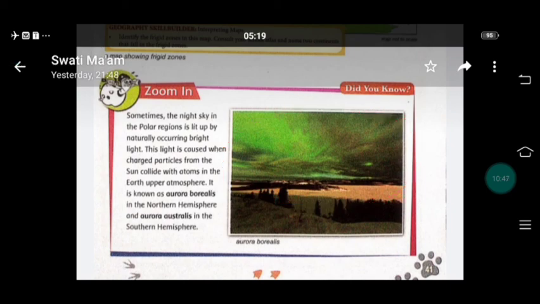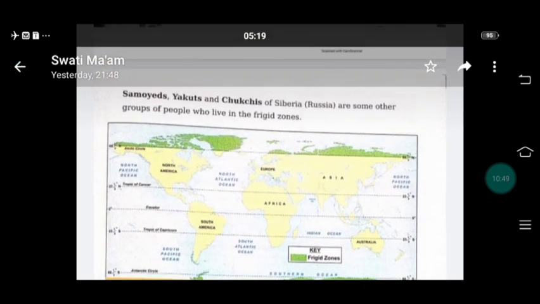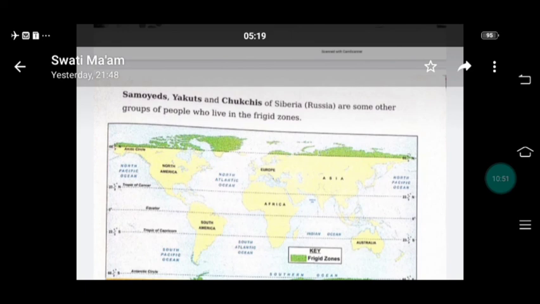Okay, students, now I hope you have understood this topic, frigid zone. What have we observed in the frigid zone? It lies between the Arctic Circle and North Pole in the northern hemisphere, and the Antarctic Circle and South Pole in the southern hemisphere.